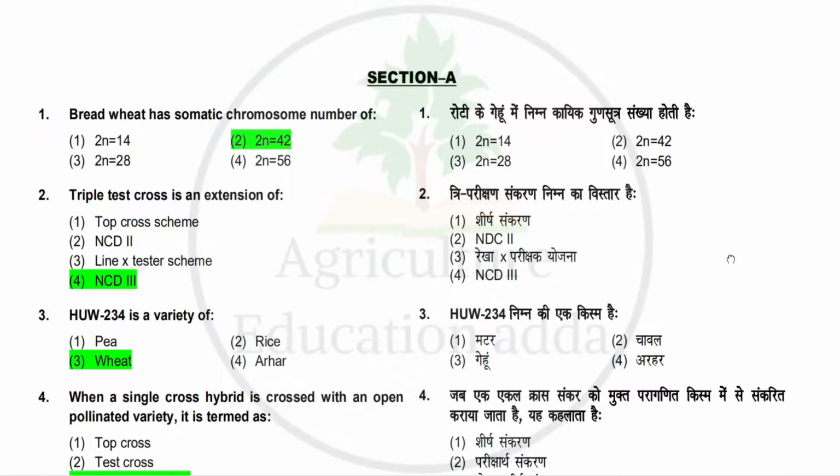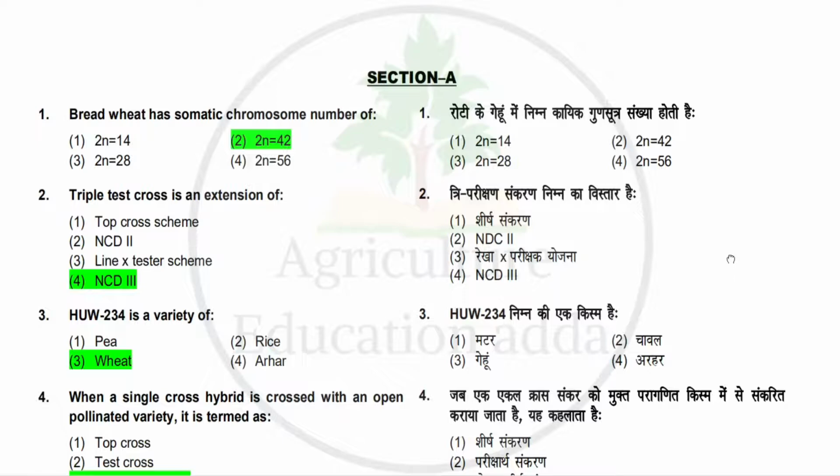Next question is triple test cross is an extension of. Options: top cross scheme, NCD2, line cross tester scheme or NCD3. So the correct answer is NCD3. Next question is HUW234 is a variety of. Options: pea, rice, wheat, arhar. So the correct answer is wheat.